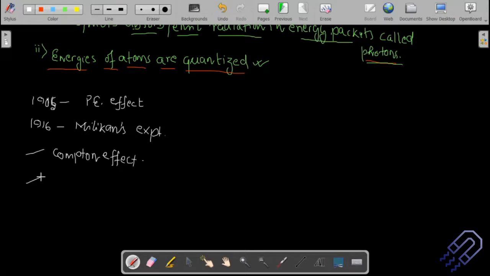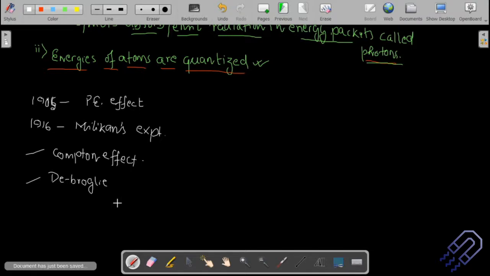And then we are going to discuss de Broglie wavelength in detail. We will observe that you and me, having some mass, will also have a wavelength associated with us. Wave particle duality: if a radiation can have both the wave property as well as the particle property, in a similar way a particle should also have some wave property.